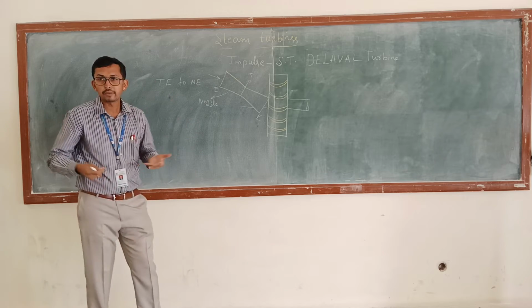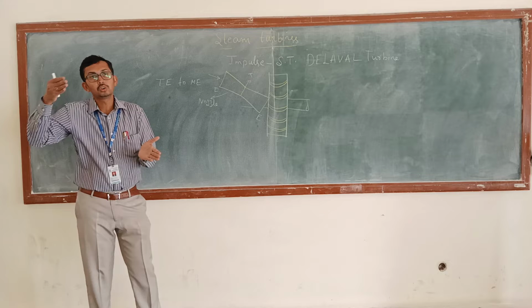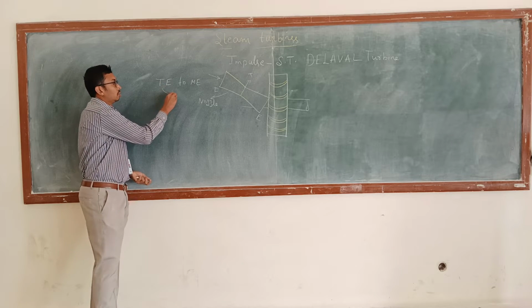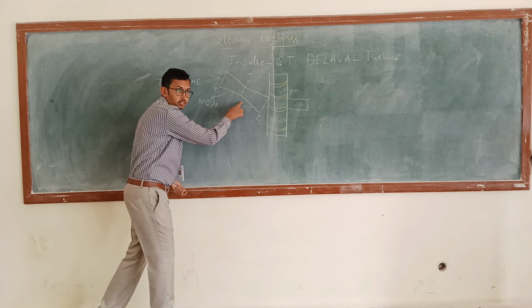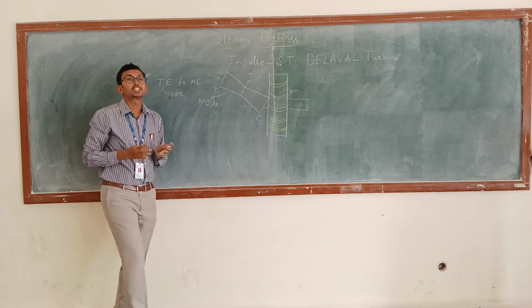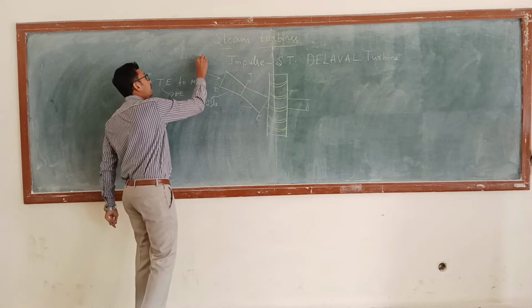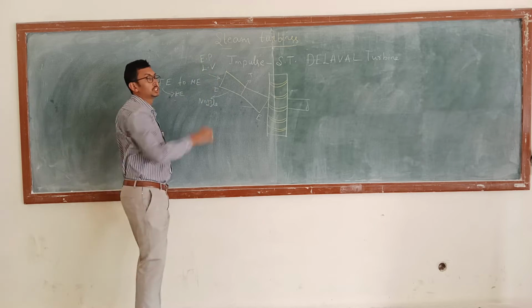The steam will have thermal heat, and that will be converted into what? Kinetic energy. Where is the thermal energy converted into kinetic energy? In the nozzle.